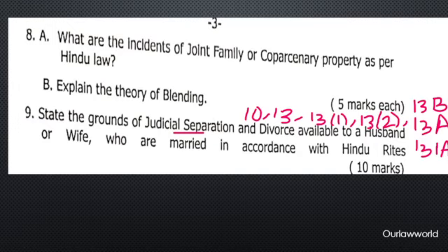So all these grounds when a judicial separation can be asked, and other grounds for cohabitation, judicial separation, restitution of conjugal rights. If it has lapsed for more than 1 year, you can still ask for divorce. So these are the conditions or the grounds which you cover under question 9 for 10 marks.